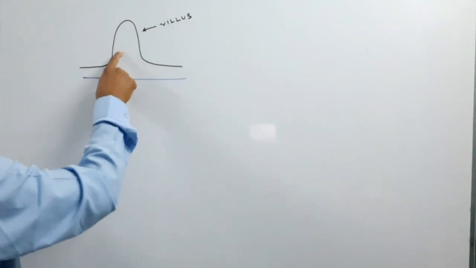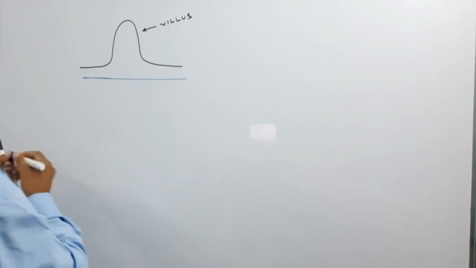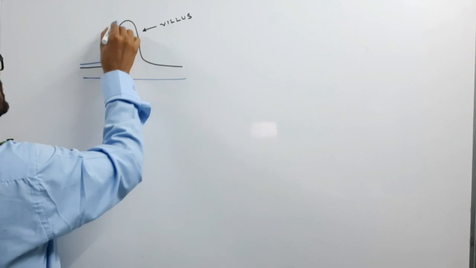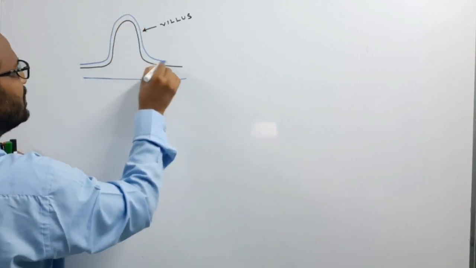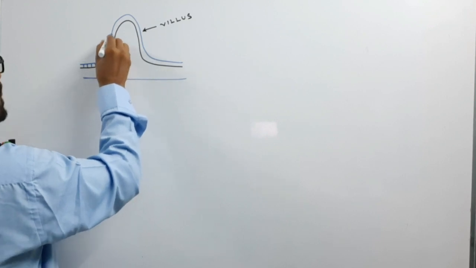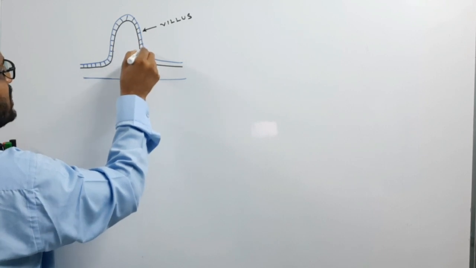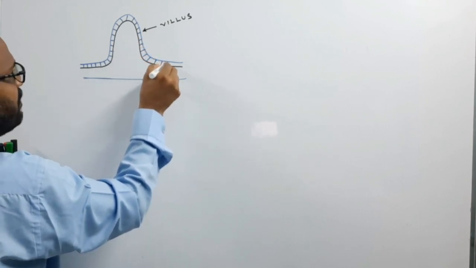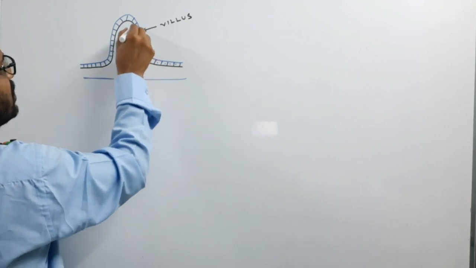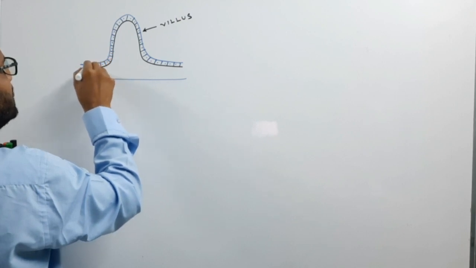So this is the fold of the mucous layer, and here the inner lining towards the lumen is lined internally by cuboidal or columnar epithelium, mainly columnar epithelium.